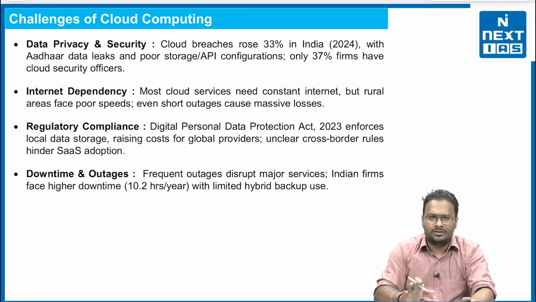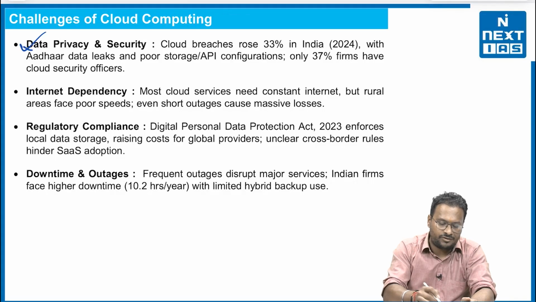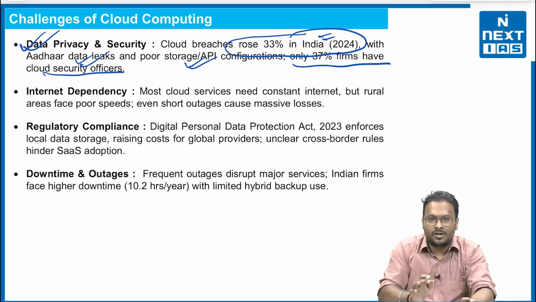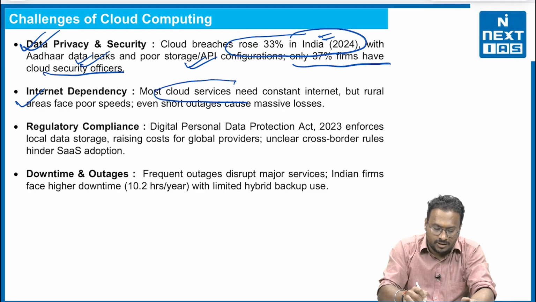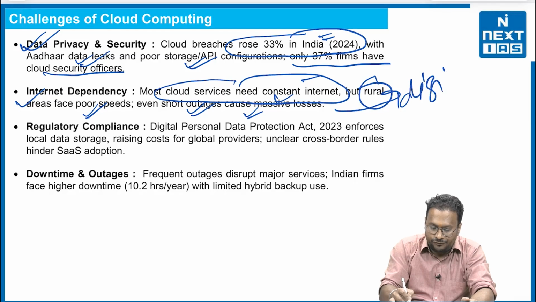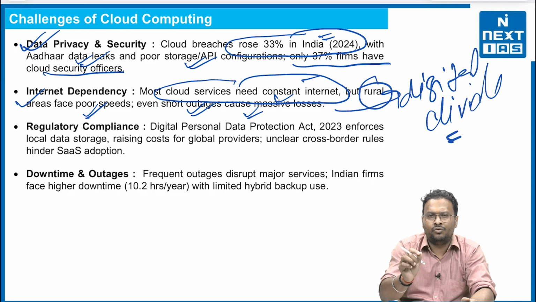Now, there are certain challenges of cloud computing. The first will be data privacy and security. One example, for say, cloud breaches rose 33% in India in 2024 with Aadhaar data leaks and poor storage. Only 37% of firms have cloud security officers. Very important thing. Second, internet dependency. That means most cloud services need constant internet, but rural areas face poor speeds. Even short outages cause massive losses, and it will definitely lead to a form of digital divide, which will be clear between rural and urban.